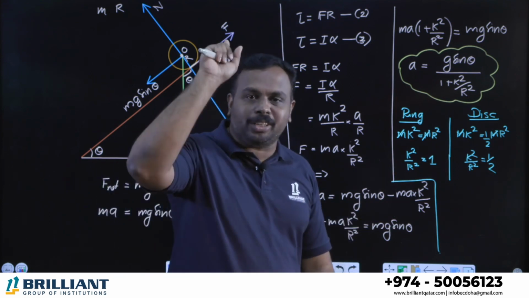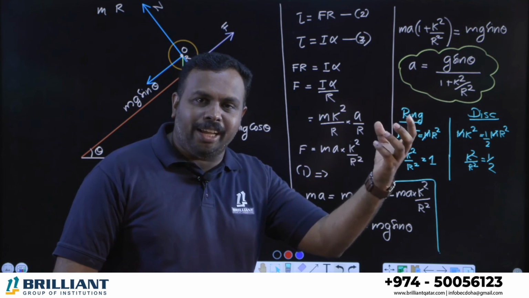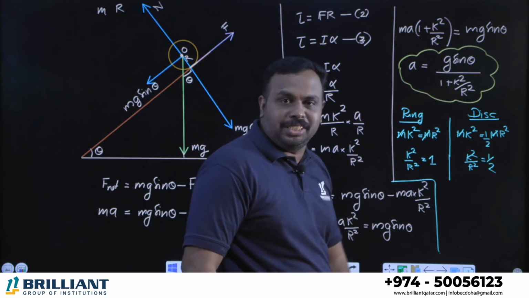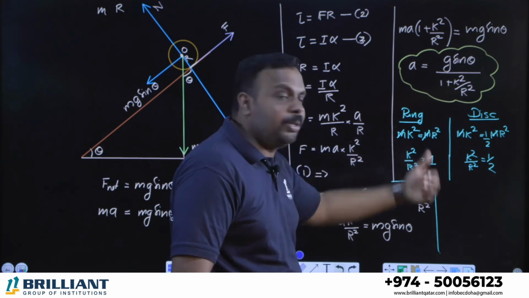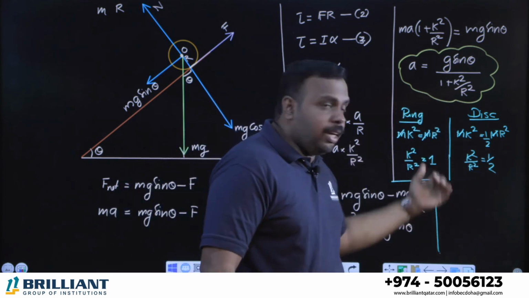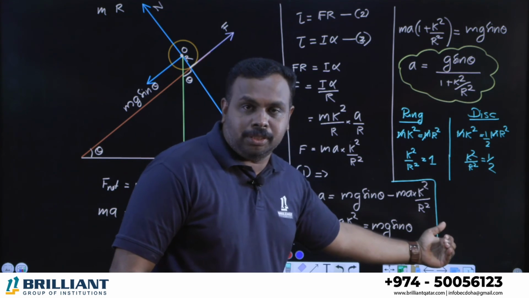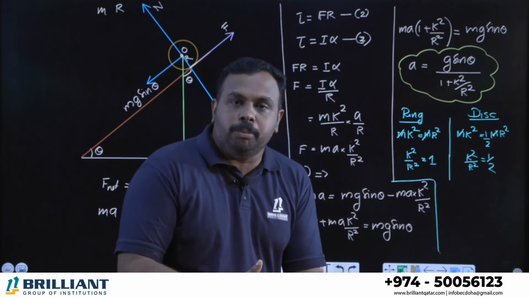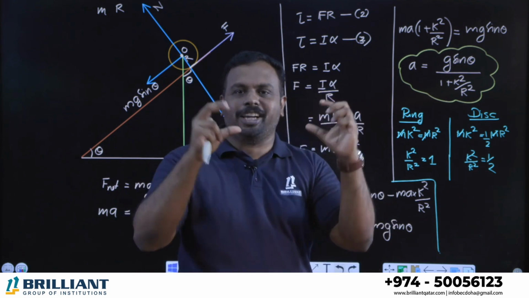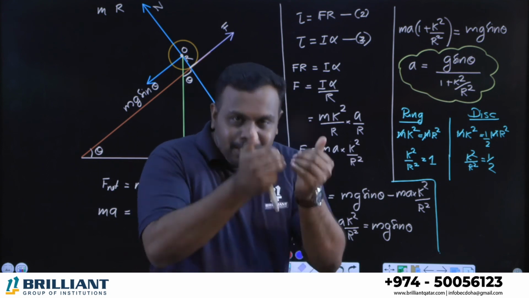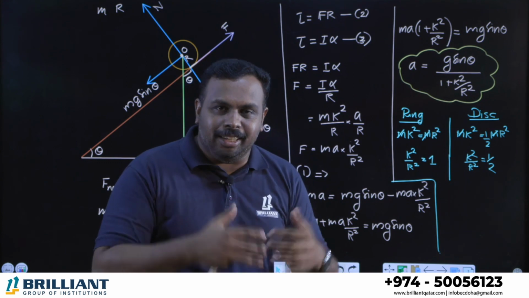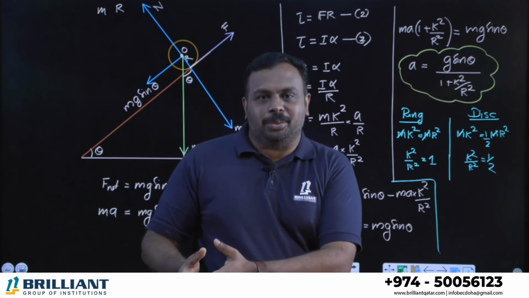Before concluding, let's go back to our first question. What was it? A raw egg and a boiled egg. Which one will reach the bottom first? Very simple. If you're comparing the moment of inertia, you can see which has more. Ring is mr square, disk is half mr square, and we have already got an idea that the disk will reach the bottom first. That means the smaller the moment of inertia, the more the acceleration, right? So the basic question is, raw egg or boiled egg, which has less moment of inertia? The one with less moment of inertia will reach the ground in the shortest time.